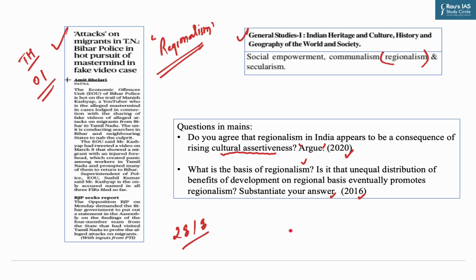It is not a new phenomenon. Now, the growth of this trend can be traced back to the fast unto death of Potti Sriramulu over the demand for the creation of Andhra Pradesh, which set in motion the reorganization of states along linguistic lines in 1956. In principle, regionalism need not be regarded as an unhealthy or anti-national phenomenon, unless it takes a militant, aggressive turn and encourages the growth of secessionist tendencies.